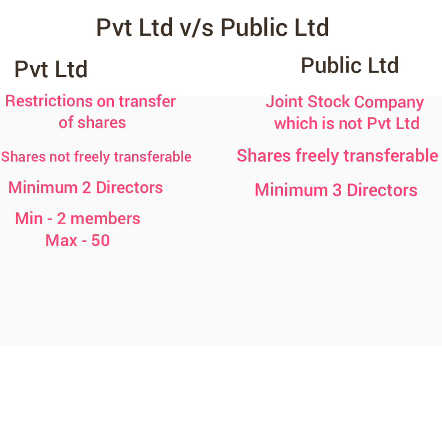In case of private limited company, the minimum number of members required are 2 and the maximum number of owners or the members that a private limited company can have is 50. However, in case of public limited company, the minimum number of members required is 7 and there is no upper limit on number of members that a public limited company can have.